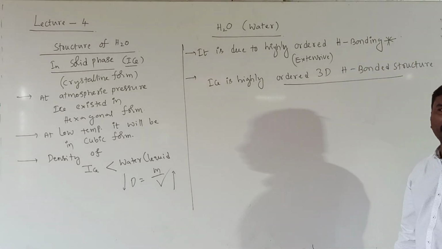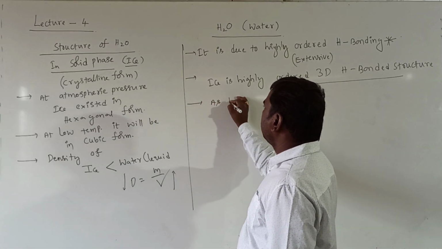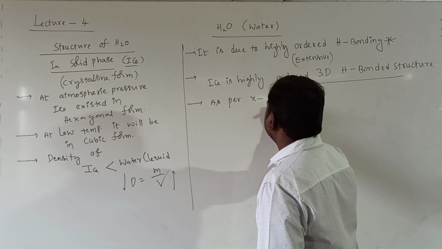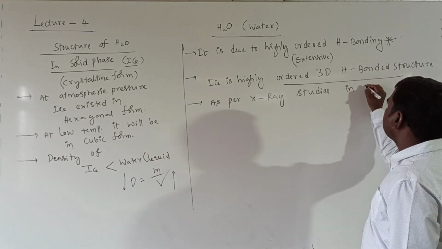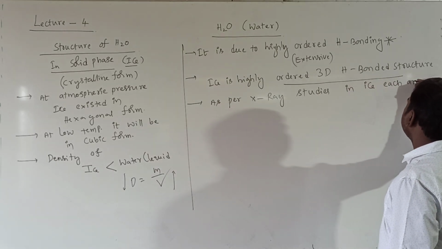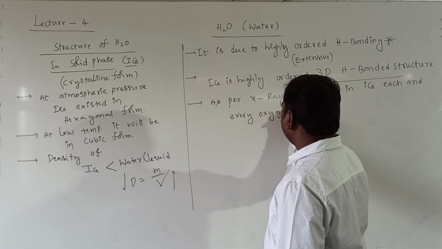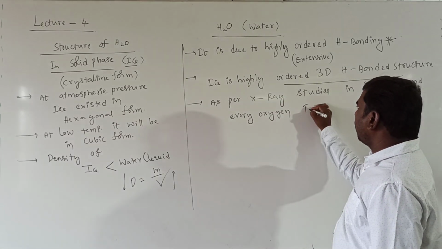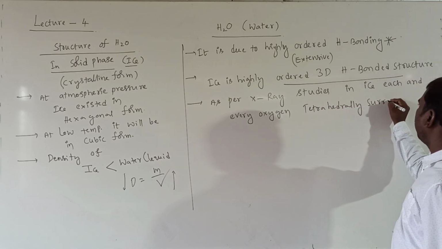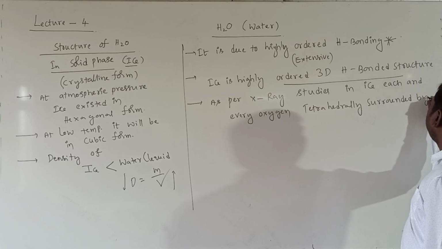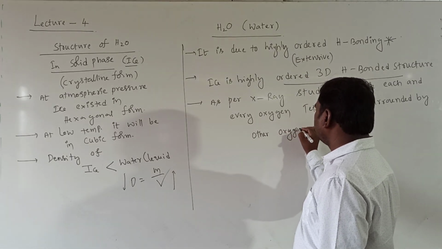As per X-ray diffraction studies, in ice, each and every oxygen is tetrahedrally surrounded by four other oxygens.